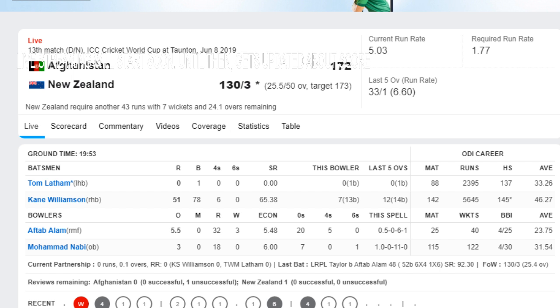Tom Latham is at the crease, who has played 88 matches and scored 2,395 runs, with 137 as his career highest, with an average of 33.26. Aftab Alam to Latham, no run, nips away off the seam from outside off, left alone.